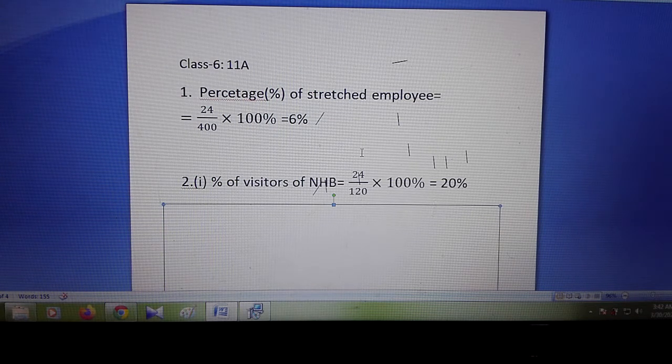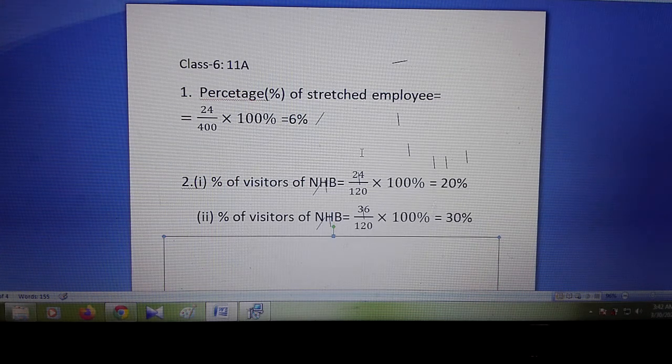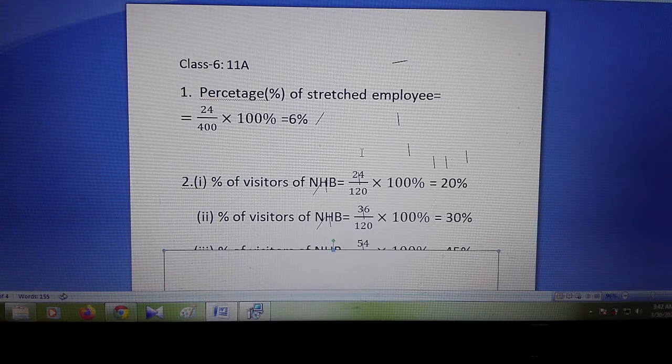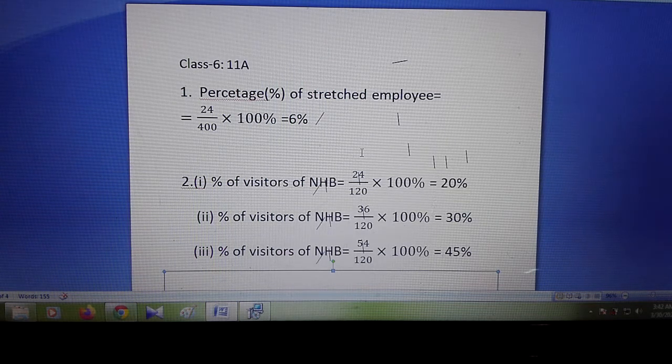Okay, now move on to the next. 36 went for Battle Box. So 36 divided by 120 multiply 100%. Calculate, and you will get 30%. Same thing: 54 for Singapore Discovery Centre. So 54 by 120 multiply 100 percentage equals 45.